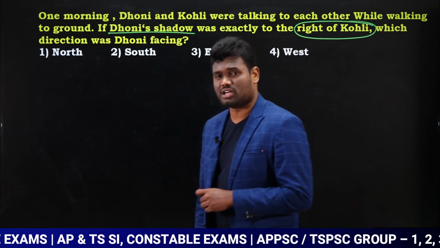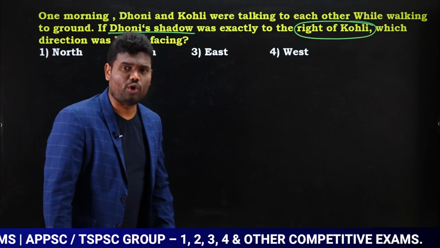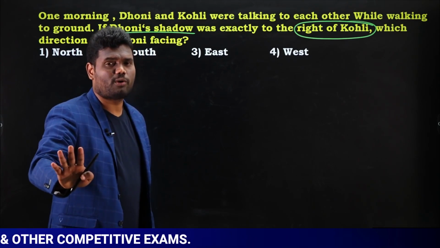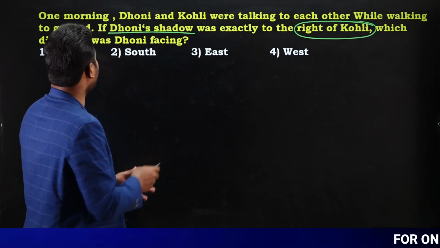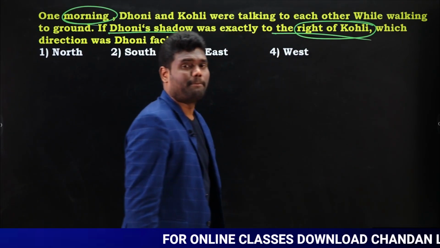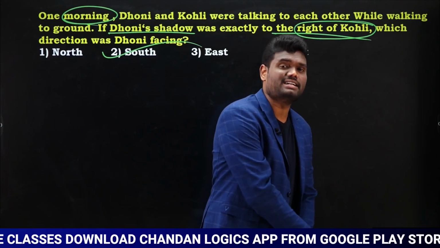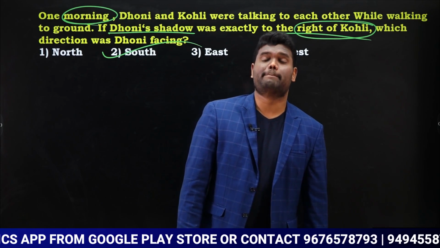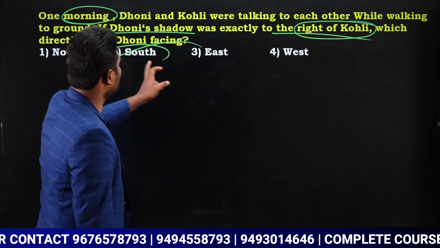If Dhoni's shadow was right of Kohli, then obviously Kohli's shadow also will be on the right of Kohli. Yes or no? Which means I can simply say the shadow is on the right hand side. When it is morning time and the shadow is on the right hand side, the person is facing towards the south direction. Why? I told you morning time left hand side means the person is going to face towards north. But here it is morning time right hand side, so the person is going to face towards south direction.